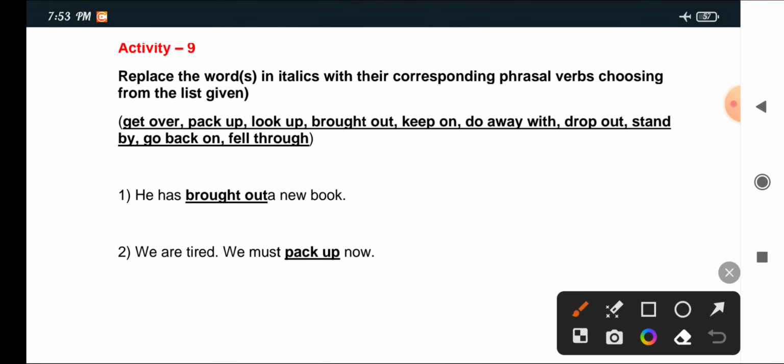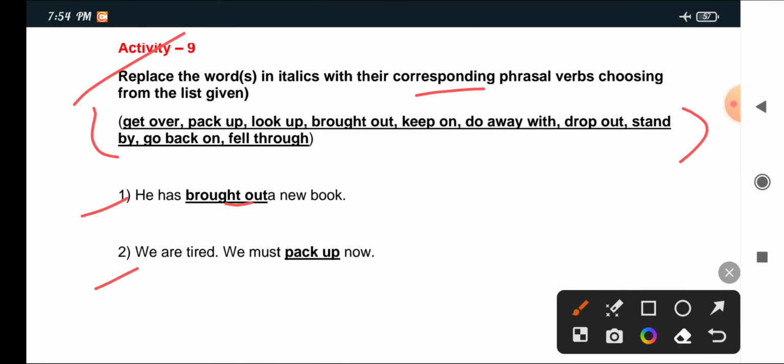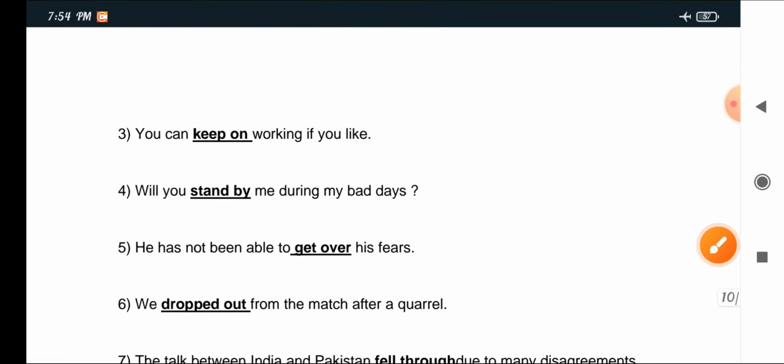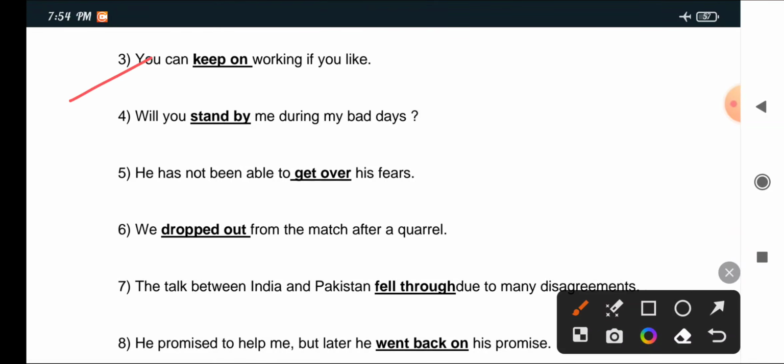Activity 9: replace the words in italics with their corresponding phrasal verbs, choosing from the list given. The list is given, you choose and write. 1. He has dash a new book: he has brought out a new book. 2. We are tired. We must dash now: we must pack up now. 3. You can dash working if you like: you can keep on working if you like. 4. Will you dash me during my bad days? Will you stand by me during my bad days?